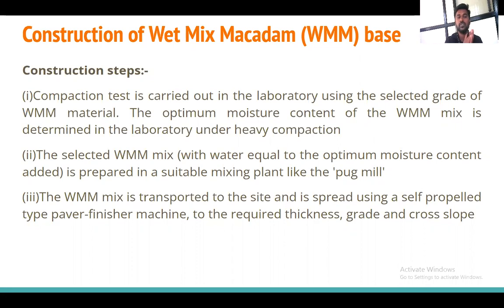Now the next step: the wet mix macadam, once mixed, is transported to the site. Now I have mixed the required material and transported it to the site, and it is spread using a self-propelled paver finisher machine to the required thickness, grade and cross fall. I have to take it onto the subbase course, spread it there, and maintain the proper required thickness of the WMM.